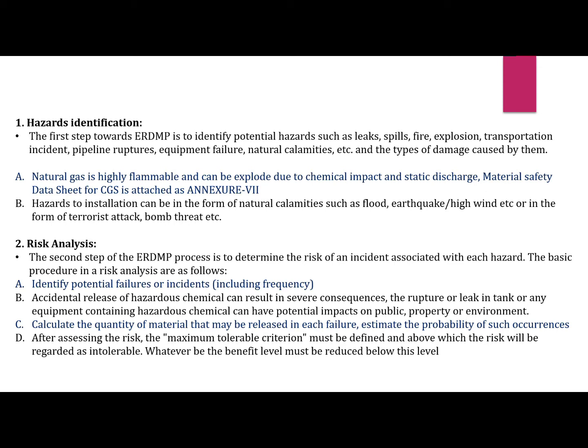Calculate the quantity of the material that may be released in each failure. After assessing all the risks, the maximum tolerable criterion must be defined, above which the risk will be regarded as intolerable. Whatever the benefit level, the risk must be reduced below this level.